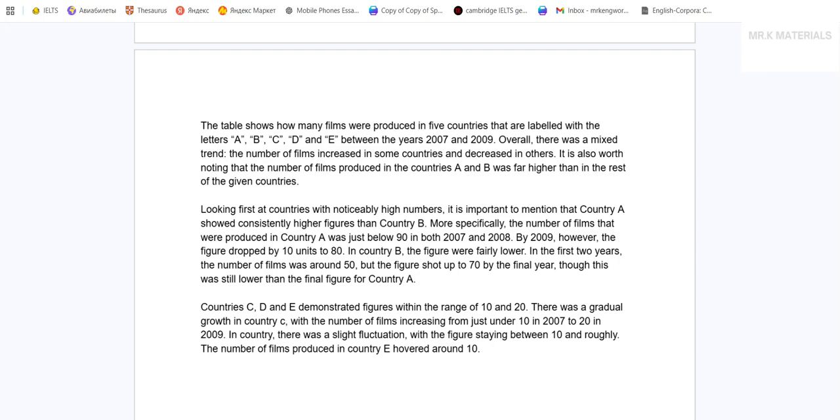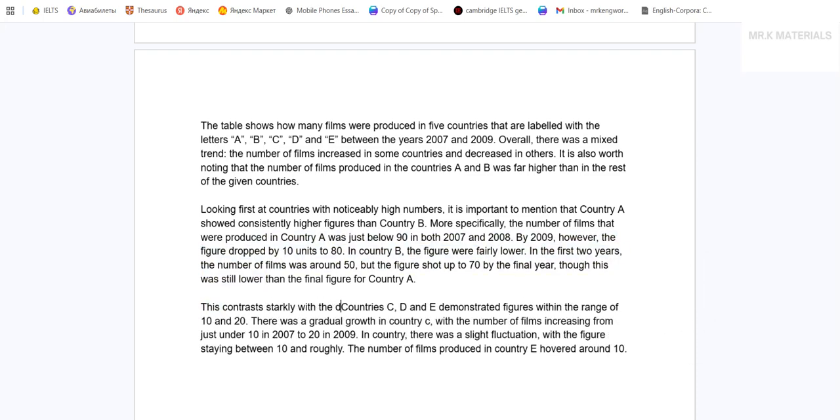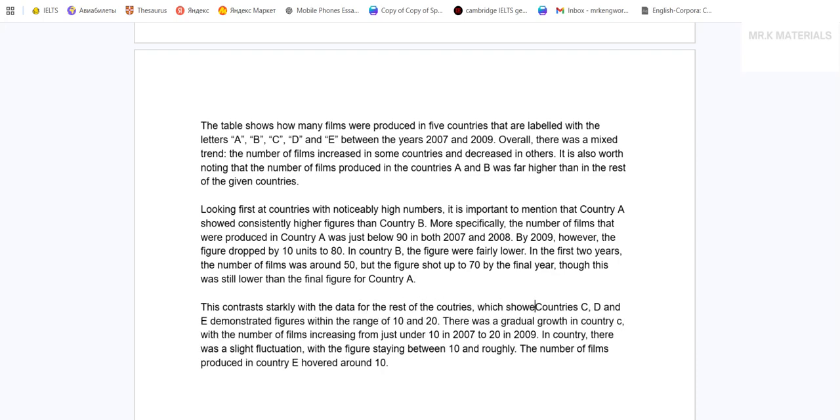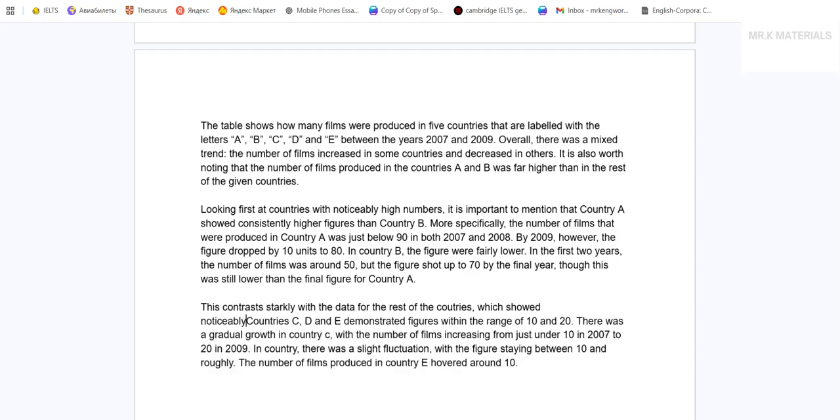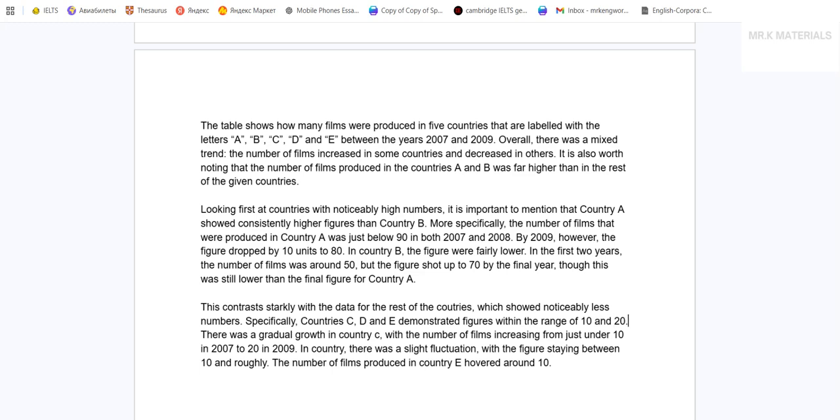Now I have this. Country C demonstrates figures within the range. Okay, this contrasts. I want to say this. I want to connect this paragraph with this paragraph. Contrasts starkly with the data for the rest of the countries, which showed noticeably lower figures or numbers, right? I use figures too much. Numbers. Okay. Specifically, countries C, D, and E demonstrate figures within the range of 10 and 20.